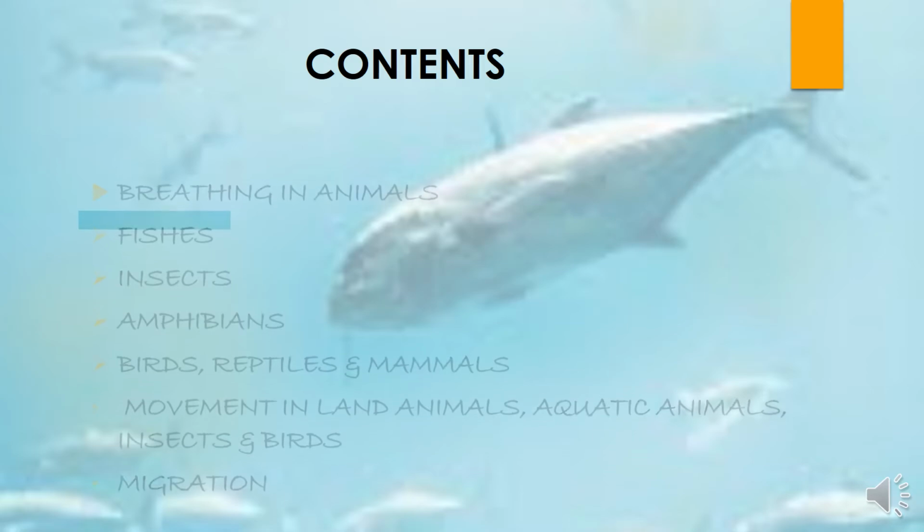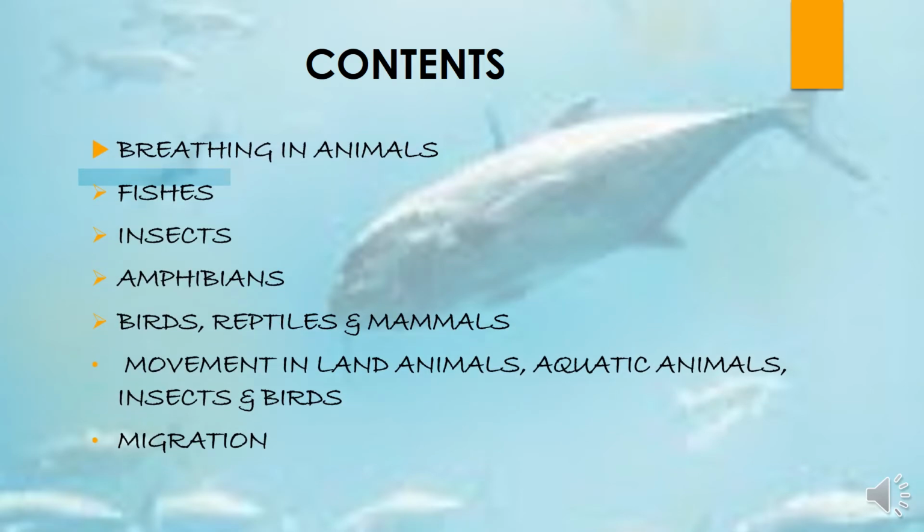What we are going to study in this video is how the animals breathe. Now, as we know that different categories of animals are present on this earth, so they have different breathing organs also. We will be discussing the fishes, insects, amphibians, birds, reptiles and the mammals. We will also discuss the movement in land animals, aquatic animals, insects and birds. And we'll also learn about the topic migration. So let's start the video.